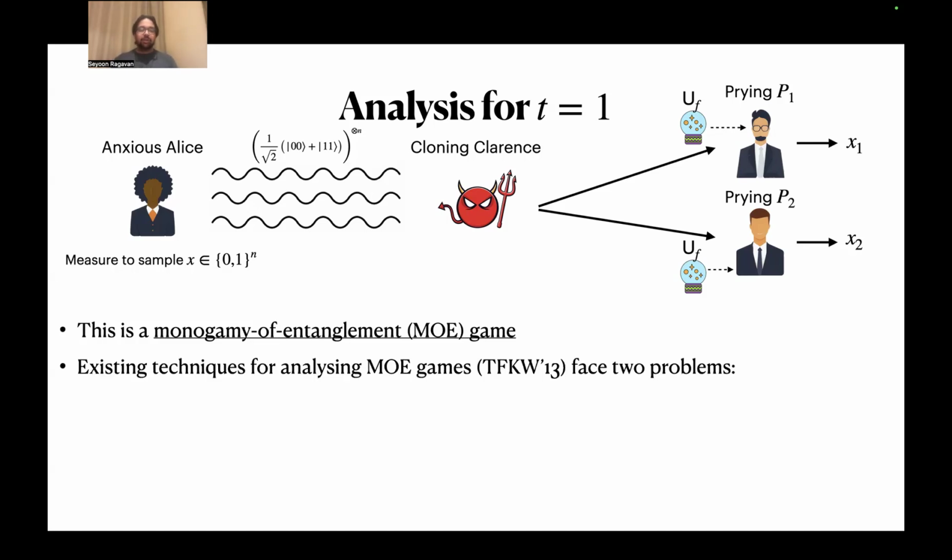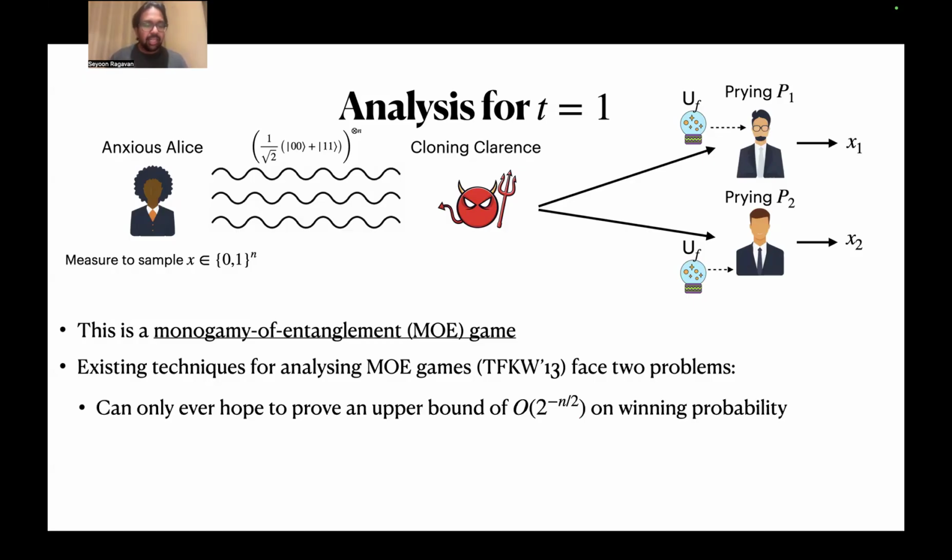A lot of previous works on unclonable cryptography apply this transformation to shift into a monogamy of entanglement game. The reason for that is that we have existing techniques for analyzing monogamy games due to Tomamichel et al. However, these face two problems. One is that you can only ever hope to prove an upper bound of 2 to the minus n over 2 on the winning probability. This is something we show formally in our paper. And we'd like 2 to the minus n.